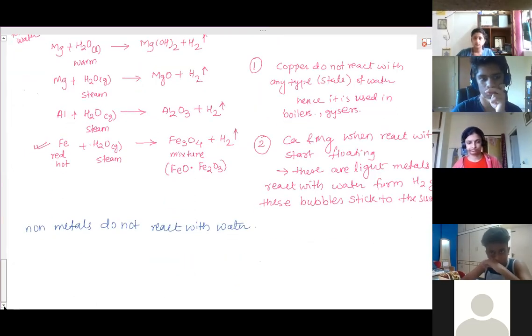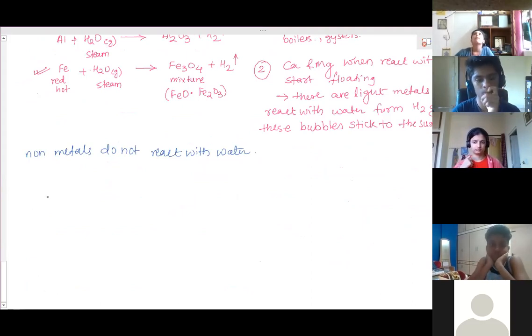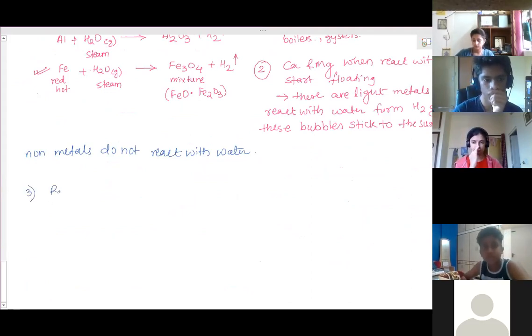So this is the chemical property-wise difference between metal and non-metal. Metal reacts with water and forms hydrogen gas, and non-metals do not react with water. Clear? The same thing happens in the case of acid also.